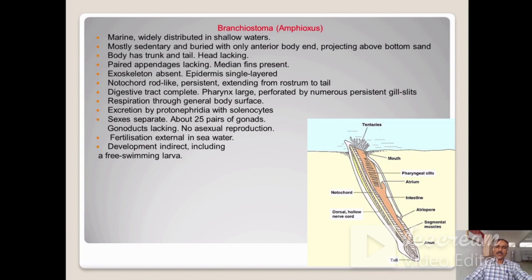In this figure, you can see the Branchiostoma or Amphioxus. Here, these are the tentacles. Here, the mouth is present. These are the pharyngeal gill slits. This is the tail region, and here this is the notochord.